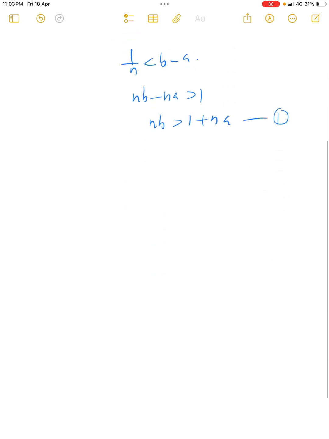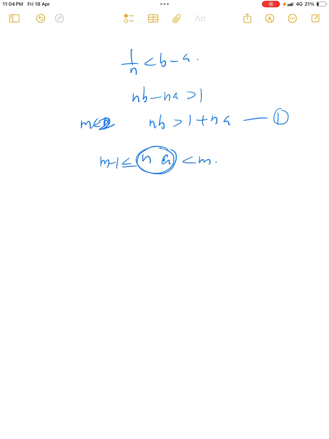Also, we know that n is a natural number and a is a real number. Therefore, na is a real number. And we know that any real number na lies between two consecutive integers, that is, we can find an integer m such that m minus 1 is less than or equal to na, which is less than m.